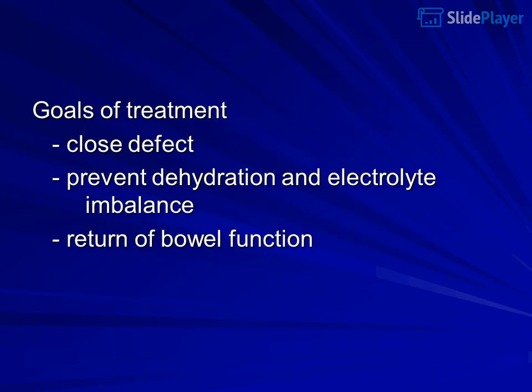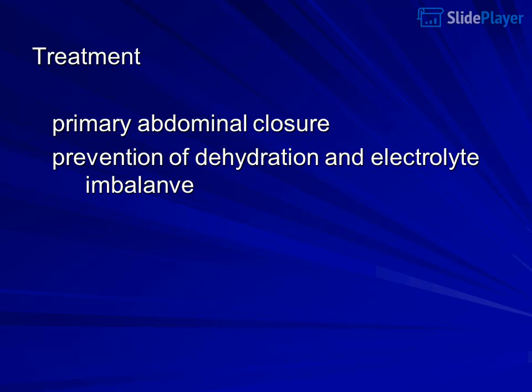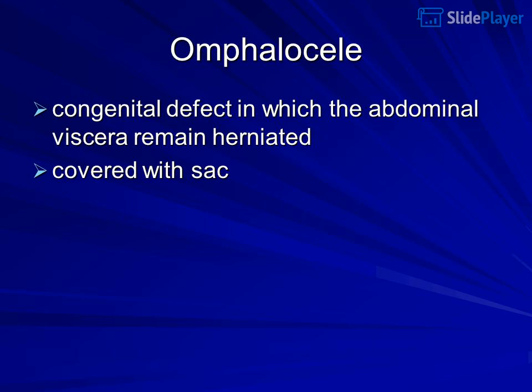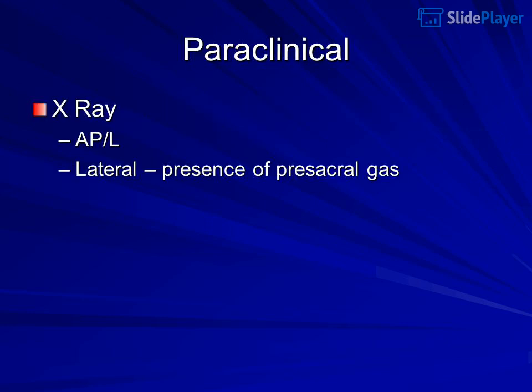Goals of treatment: close the defect, prevent dehydration and electrolyte imbalance, return of bowel function. Treatment: primary abdominal closure, prevention of dehydration and electrolyte imbalance. Omphalocele: congenital defect in which the abdominal viscera remain herniated, covered with a sac. Paraclinical: X-ray.